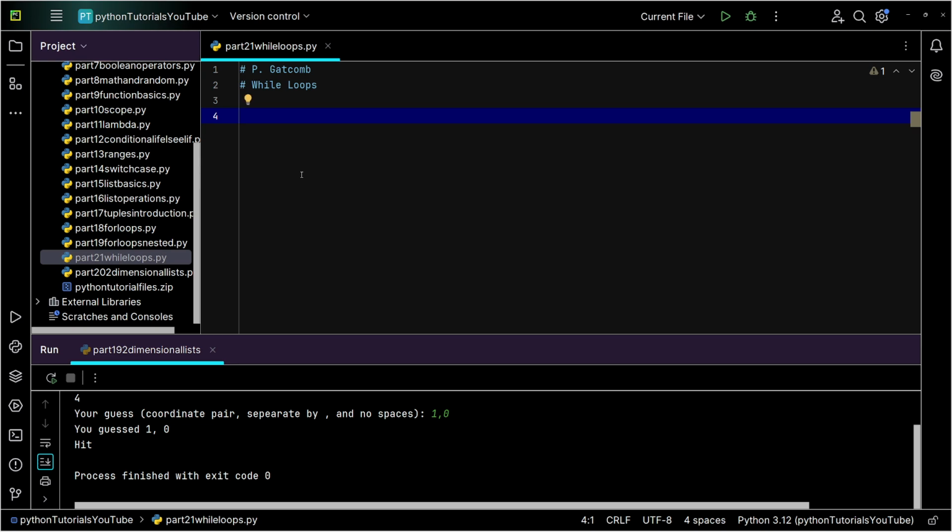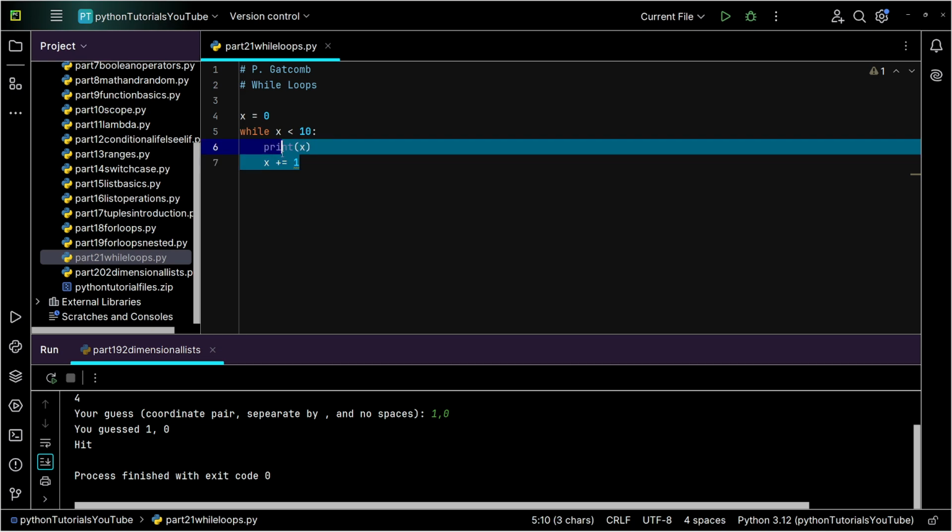So the basic structure of a while loop is relatively easy. You simply type in while, and then you type in a statement. As long as the statement is true, the loop will continue. For example, let's say I create a quick value here. Let's say x, and I'll set it to 0. And I will create a simple loop that says while x is less than 10. I'll keep it nice and simple here. I'll print x, and I'll not be stupid, and I'll make sure I add 1 to x. So what we're saying here is, as long as the value of x remains less than 10, run the loop.